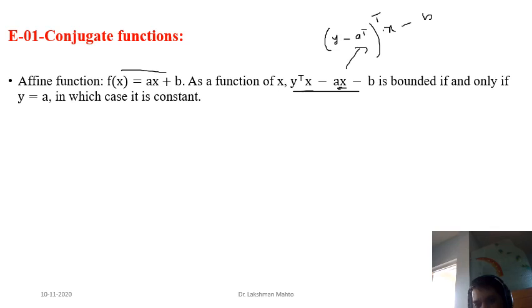Not present. Aditi, anyone is present or all are absent? Okay, then reply. I'm asking that when is a linear function bounded.